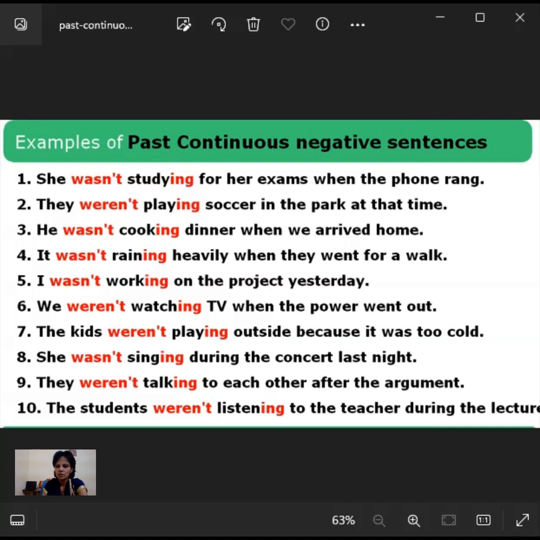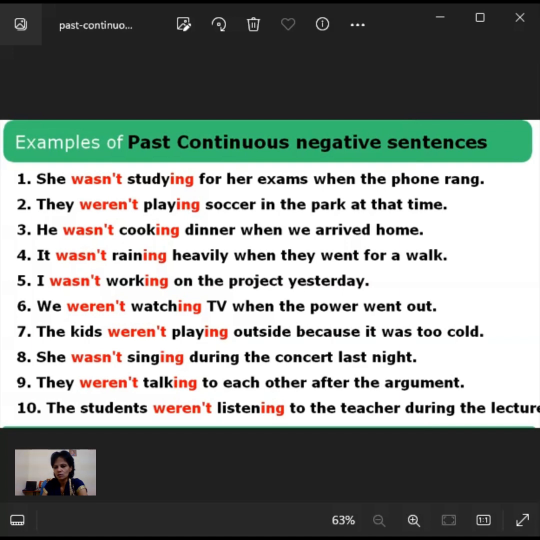And third one: was he cooking dinner when you arrived home? Was he cooking dinner when you arrived home? He's asking this person: when you went to their home to meet this person, at that time whether he was cooking dinner or what?